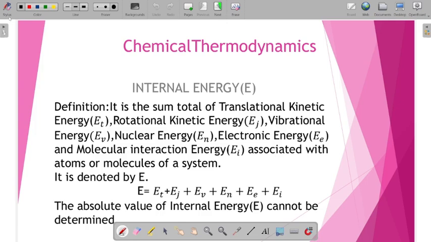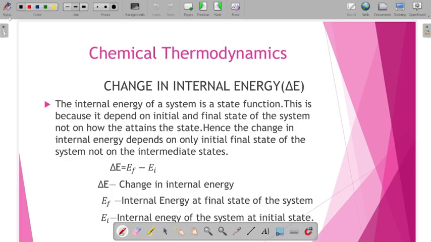So the absolute value of the internal energy cannot be determined, because it is impossible to determine the exact value of the internal energy of a system. The internal energy is a state function.